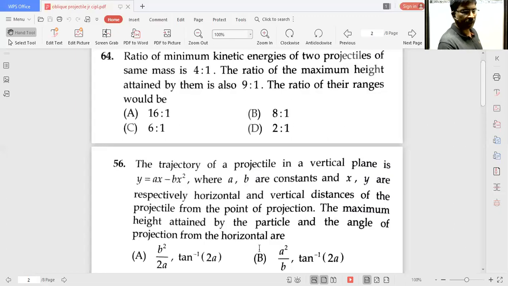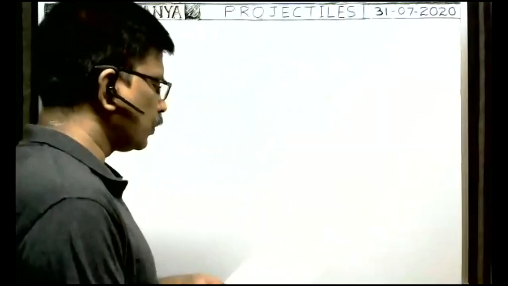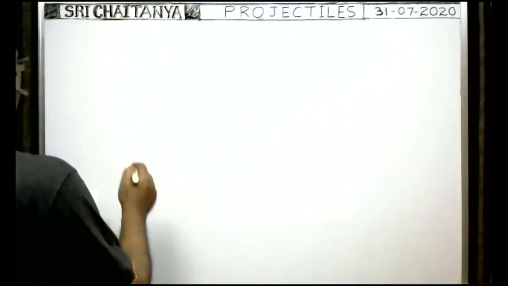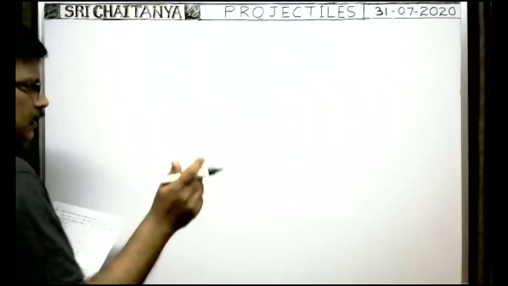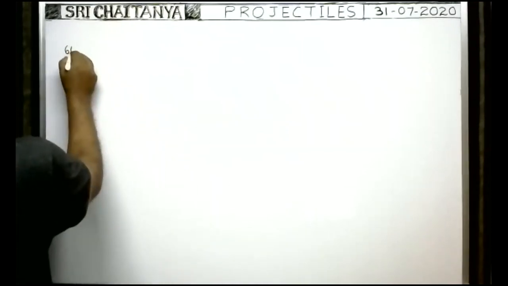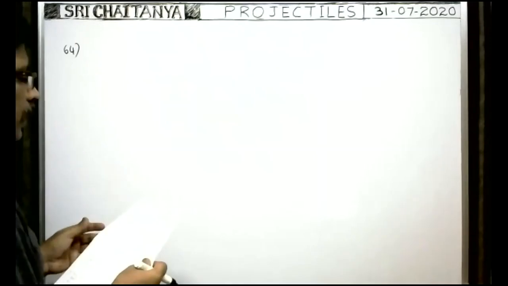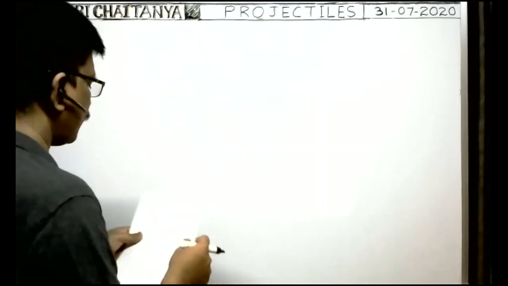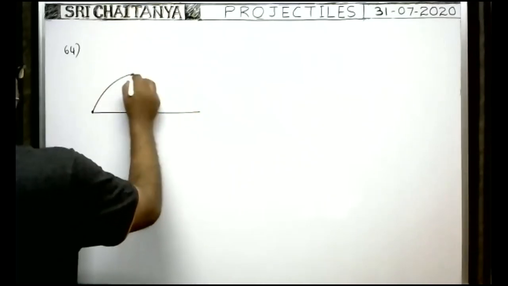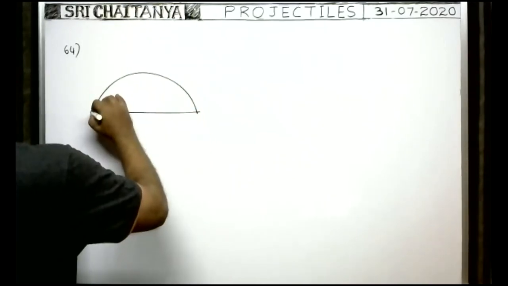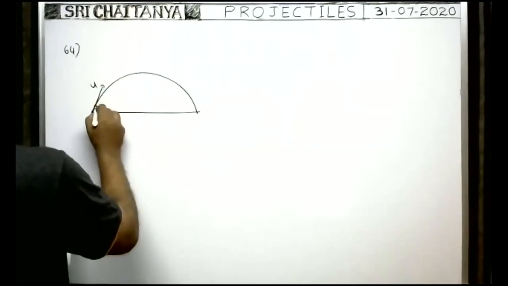Now all of you look at the board. In that first problem, I think problem number 64 is given, the ratio of minimum kinetic energy of the two projectiles of the same mass. Here, suppose one projectile is thrown into space with a velocity, say u, at an angle of projection, say theta.